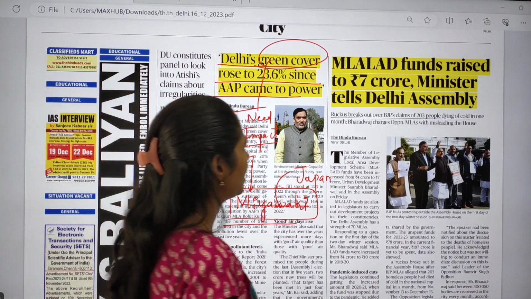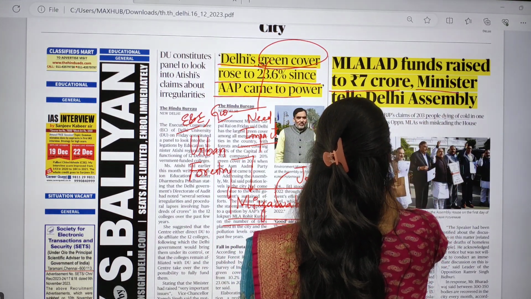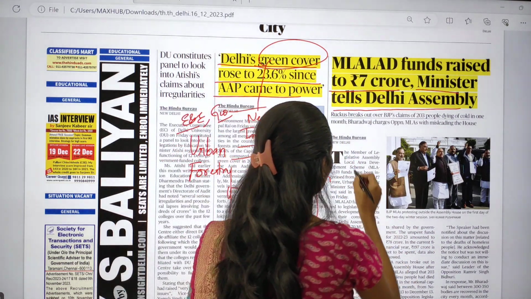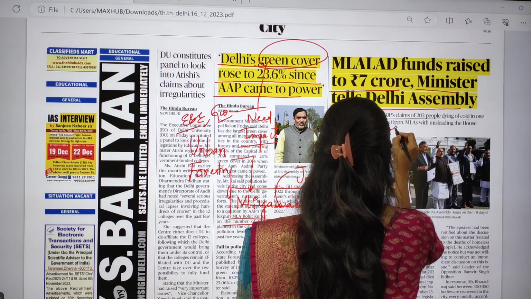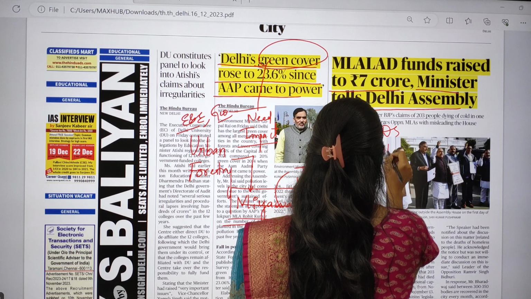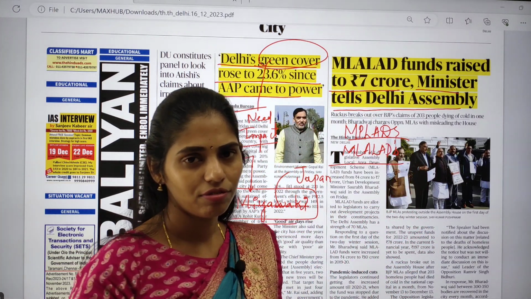And the next topic is MLA LAD funds raised to 7 crore, Minister tells Delhi Assembly. So here we have a scheme called the MP LAD scheme, and the next one is the MLA LAD scheme. This scheme is about funding.